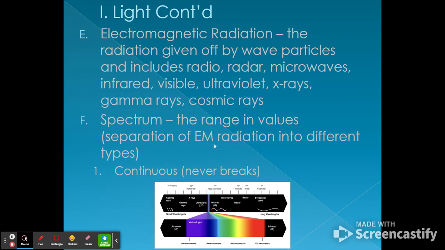Spectrum is a range of values. In this case, the separation of EM radiation into different types. It's continuous. It never breaks. There's no stopping in between these different types of energy. We can have the entire wavelength going through these if we wanted to see them differently.